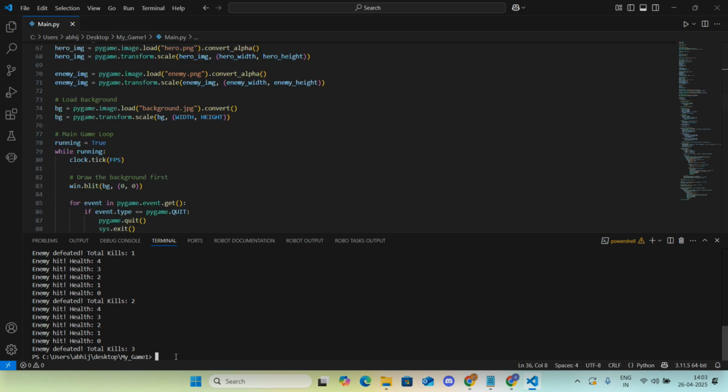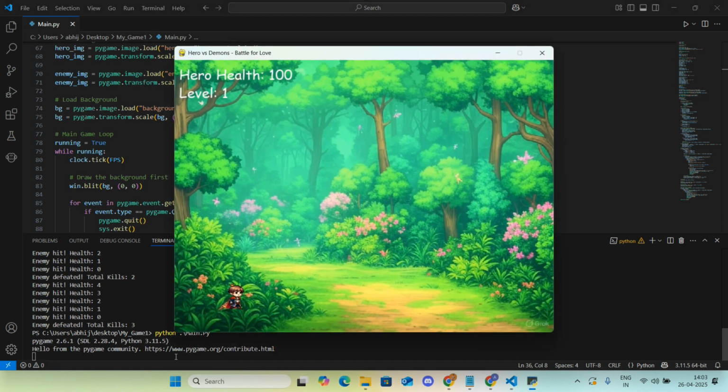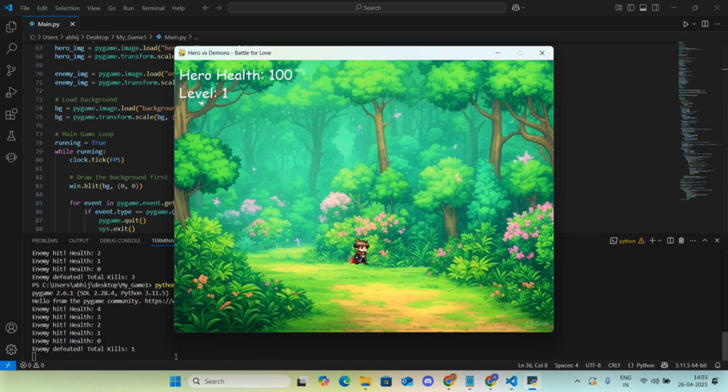Let's give it a try. Okay, so this is our hero. As we can see, the enemies are coming. This needs a little bit of fine tuning. As you can see, the face of the enemy is in a different direction. We want it in our direction, and whichever side we move, we should have a sword in that direction. We should also add some kind of music to the game.